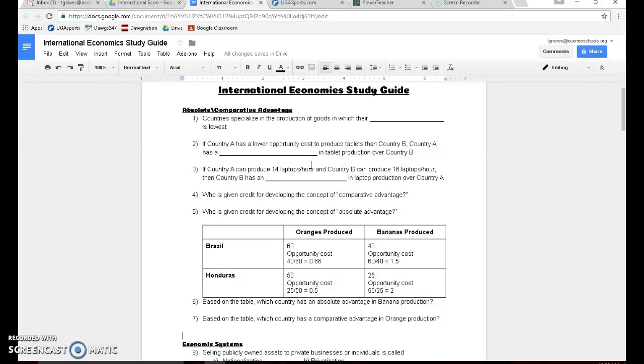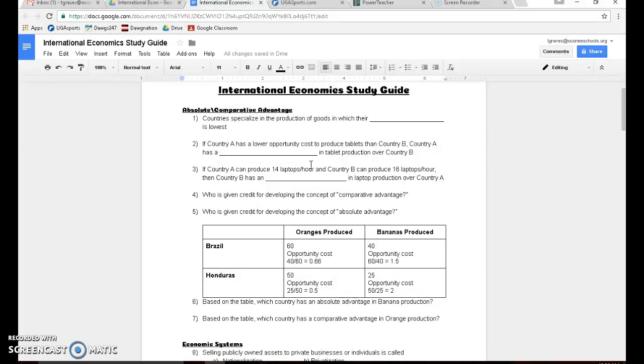Remember, opportunity cost is the cost of the next best alternative. So when you're trying as a country to decide what you should specialize in, you need to look at, okay, if I produce item A, how many of item B am I giving up? If I want to produce item B, how much of item A am I giving up? So you've got to look at that, and that helps you determine what you're most efficient in producing. So you're looking at opportunity cost. You want that to be the lowest.